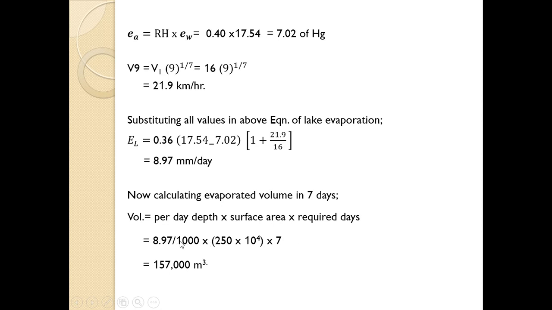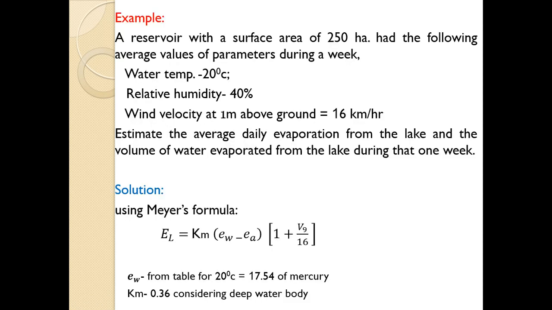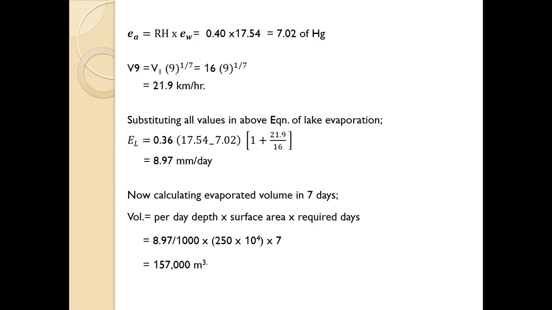So we can calculate 8.97, right? Area is given, 250, the unit is hectare. So one should know the relationship between hectare and square meter: 1 hectare equals 10 to the power 4 square meter. So 250 into 10 to the power 4 will give the area in square meters. Multiply by 8.97 divided by 1000, which is in meters, multiplied by 7 days, that is 1 week.